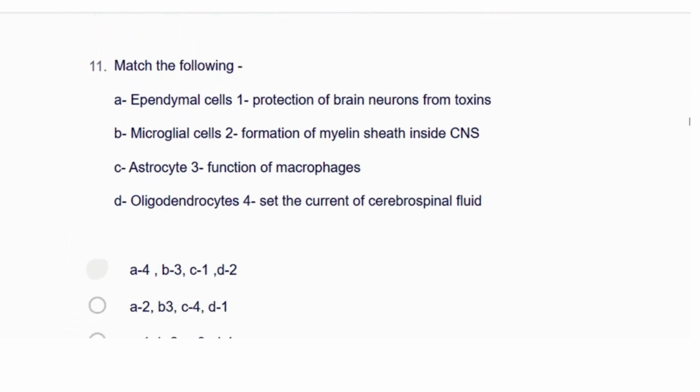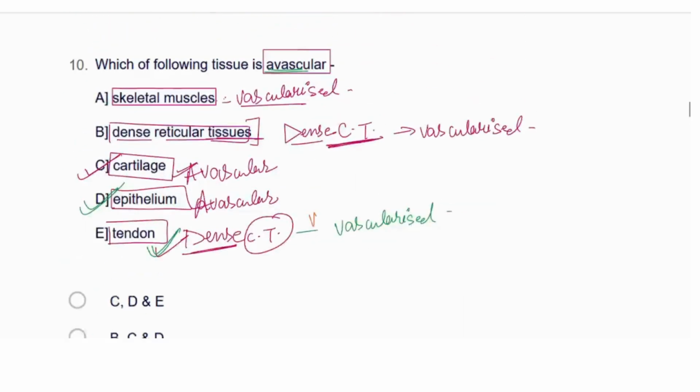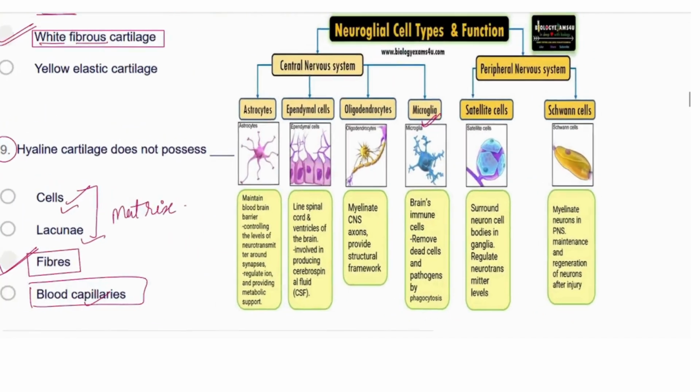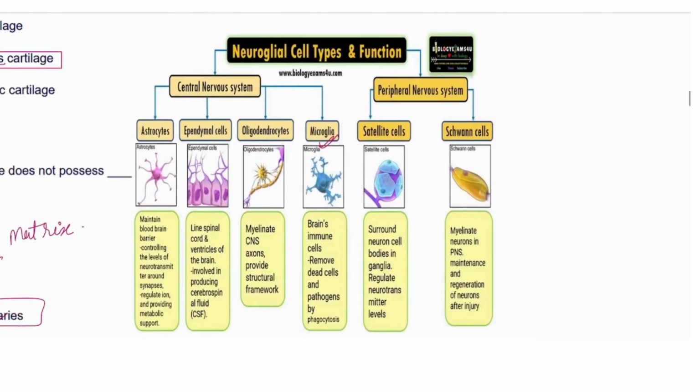Next is matching: ependymal, microglial, astrocyte, oligodendrocyte. So first of all, you should know with the help of this one. We have seen this diagram in the neural tissue also, and we have studied it already. So now let's see these neural cells and their functions. In the central nervous system and peripheral nervous system, we have seen different supporting cells. Like in the central nervous system, we have seen astrocyte, ependymal cells, oligodendrocyte, and microglia.